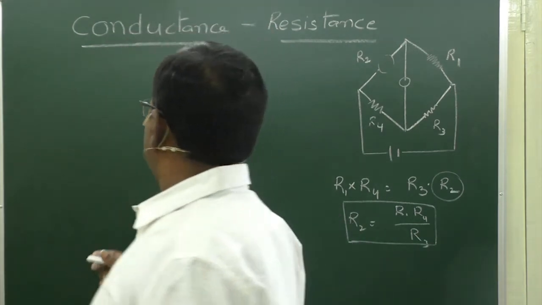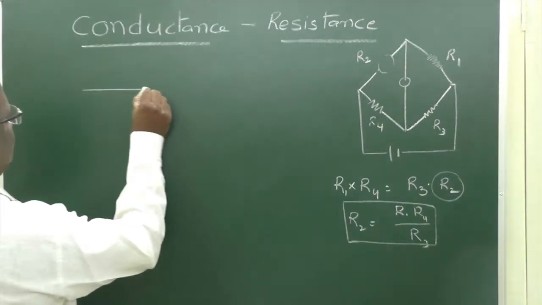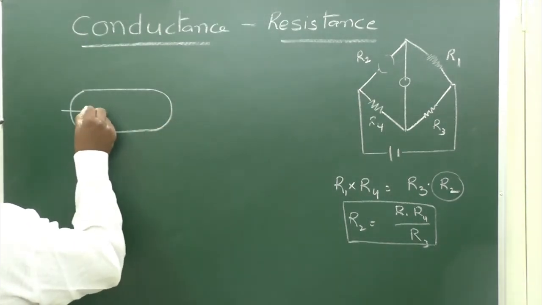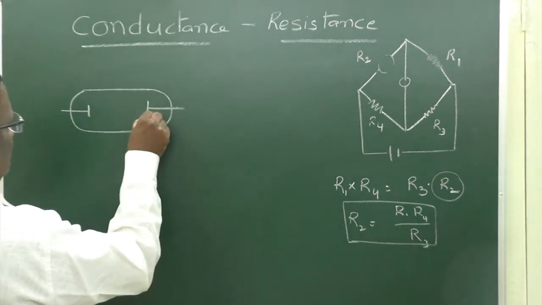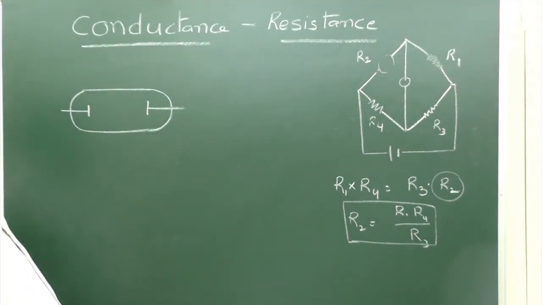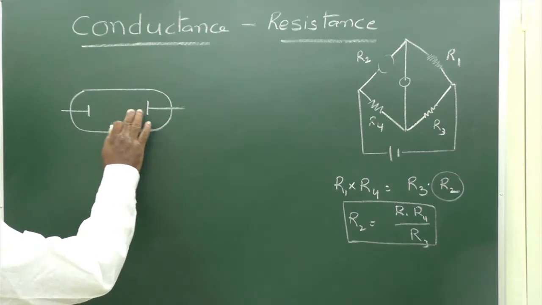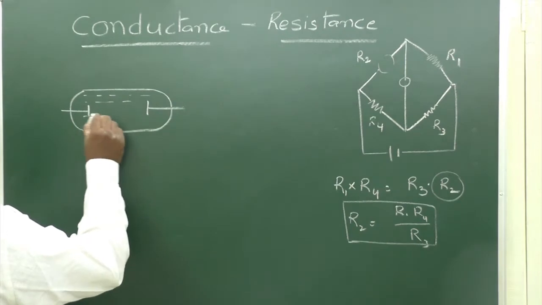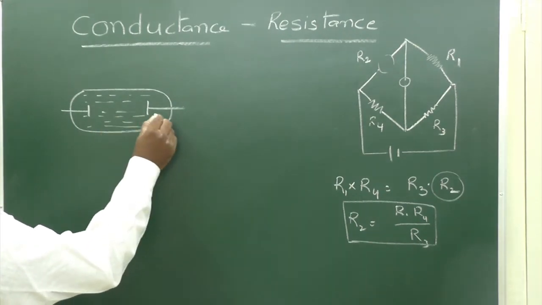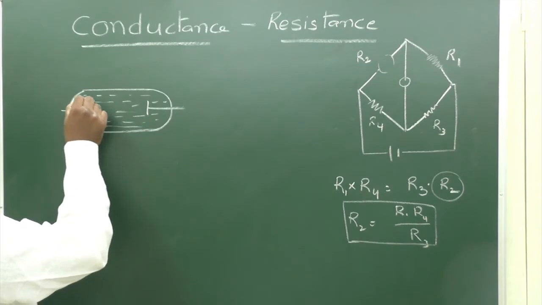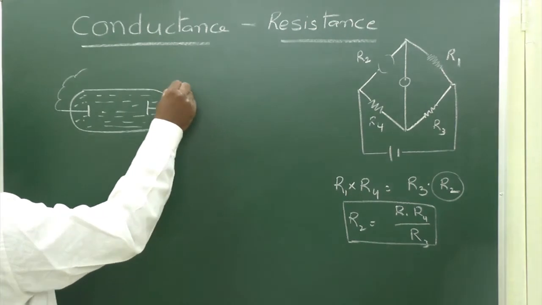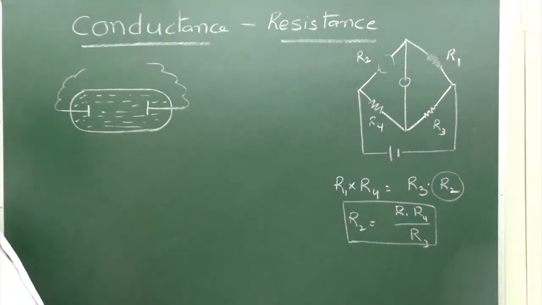This electrolytic cell may consist of 2 platinum electrodes with 1 centimeter cross section area, separated by 1 centimeter length, and filled with an electrolyte whose conductance has to be calculated, and this can be connected to the Wheatstone bridge to find its resistance.